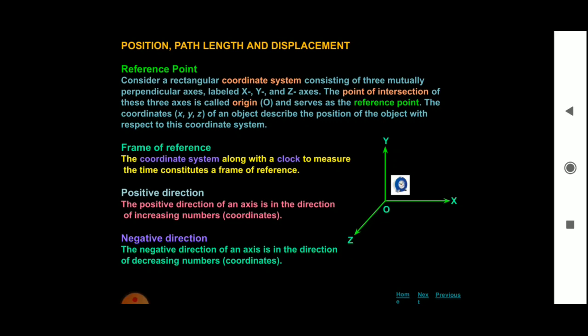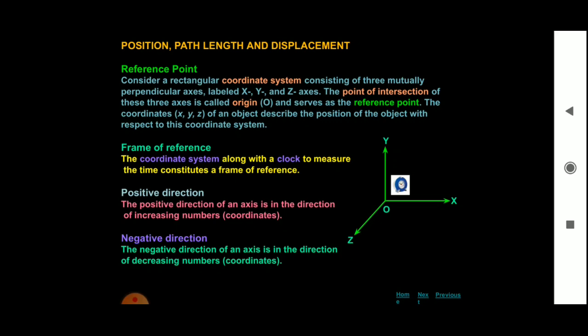It is represented by O and serves as the reference point. So O is a reference point. It is also called origin. The coordinates x, y, z of an object describe the position of the object with respect to this coordinate system.